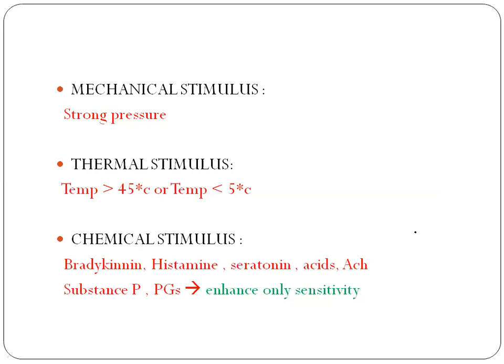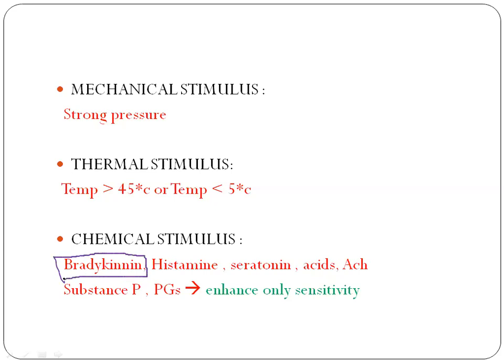So yes, summarizing the stimulus, mechanical stimulus is by strong pressure waves, and thermal stimulus is by temperature changes greater than 45 degrees Celsius or temperature lesser than 5 degrees Celsius. And chemical stimulus include bradykinin, histamine, serotonin, acids, acetylcholine, proteolytic enzymes, potassium ions. So out of this, bradykinin is the most important chemical stimulus.